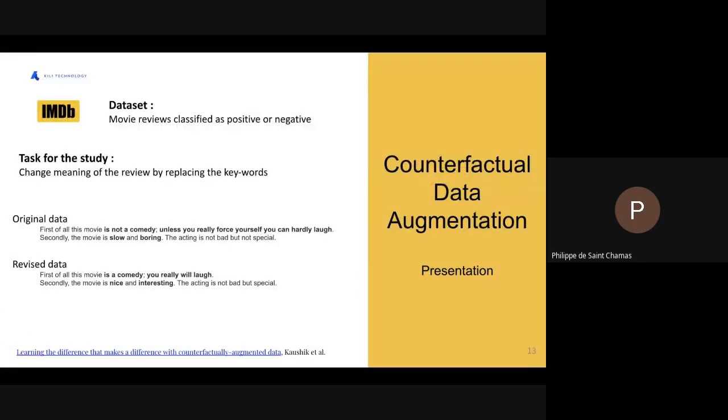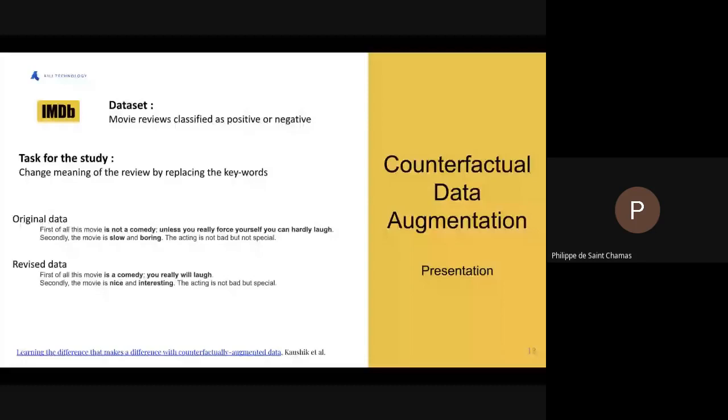Here, just to start with, the dataset that we will use is the IMDb dataset, where we use movie reviews that need to be classified as positive or negative. Pretty sure many people know this dataset.